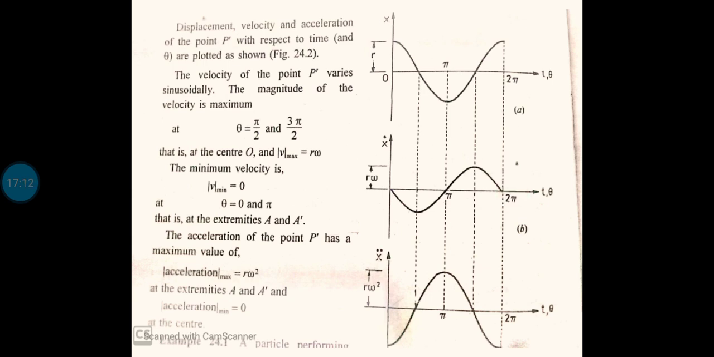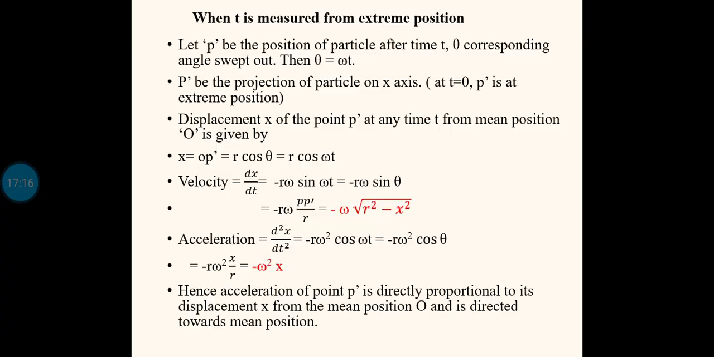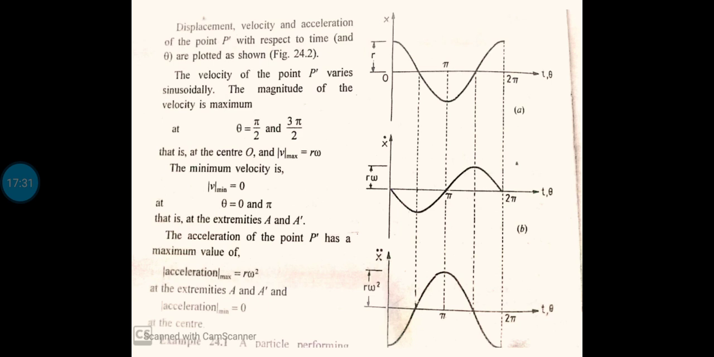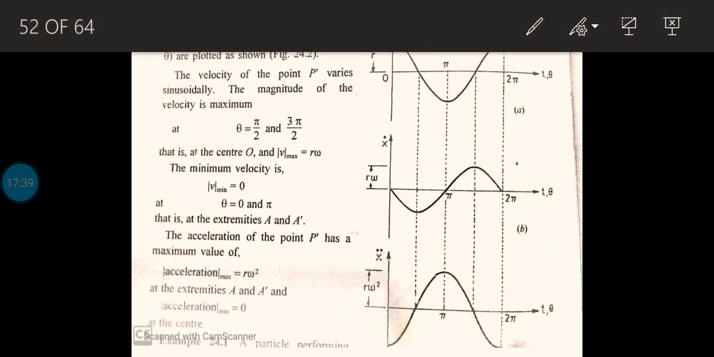Now considering the acceleration, the equation for the acceleration was minus r omega square cos theta. So when theta equal to 0, at the starting point, cos 0 becomes 1. So the maximum amplitude is minus r omega square. That is what is shown here. The maximum possible value of the acceleration is minus r omega square. That is, at the start it is on the negative side. That's why the graph starts from the lower side.